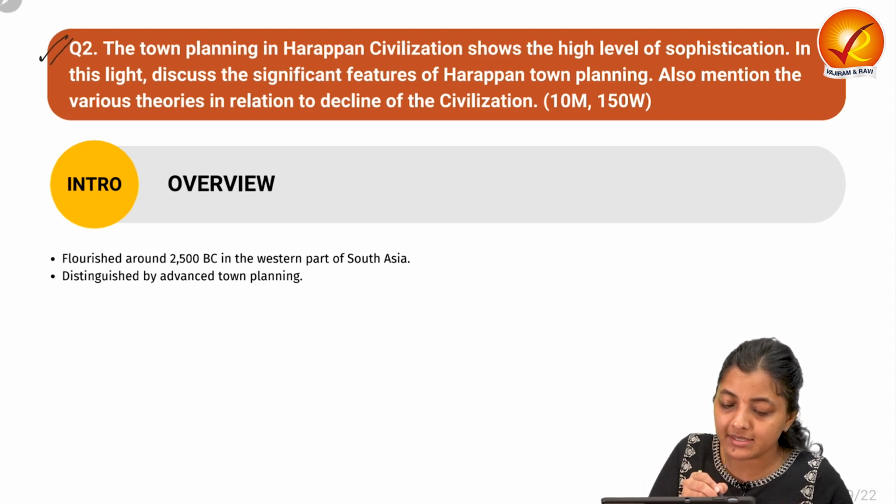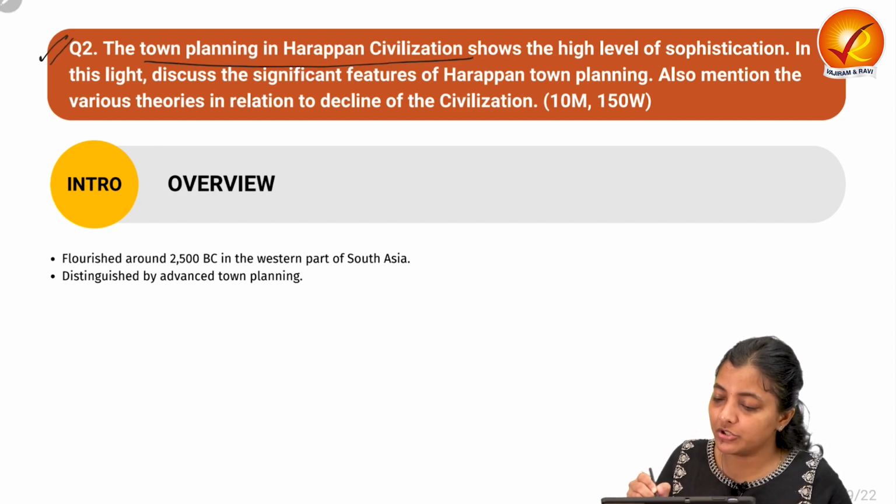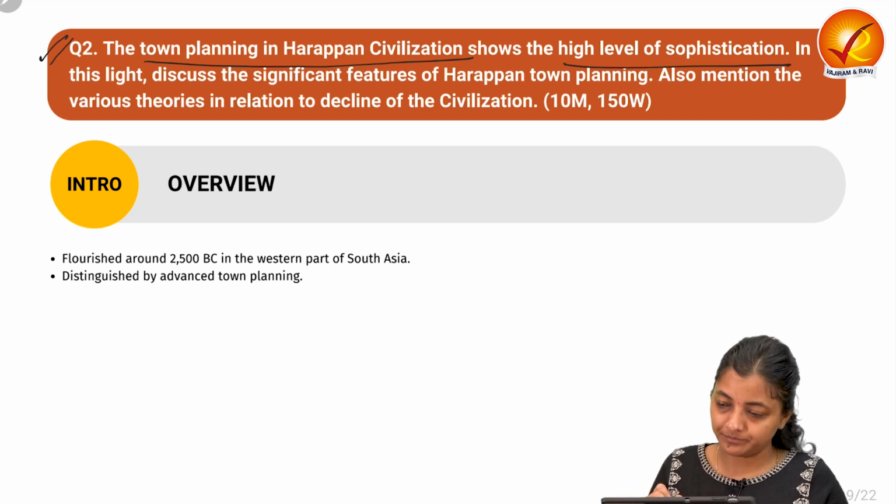The second question says that town planning in Harappan civilization shows a high level of sophistication. In this light, discuss the significant features of Harappan town planning.